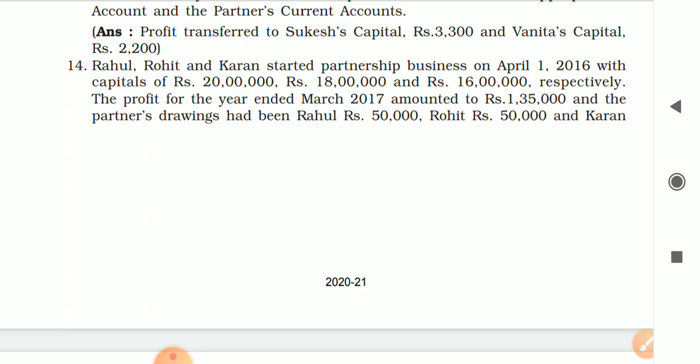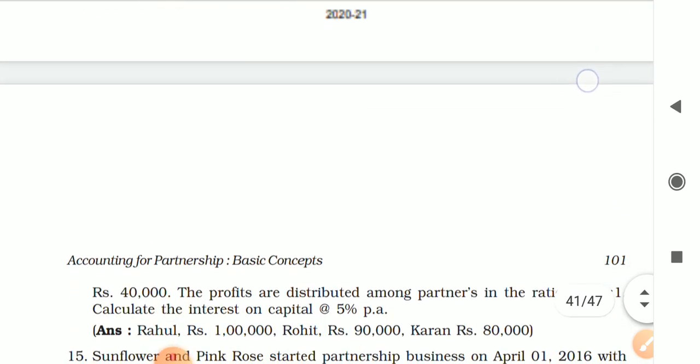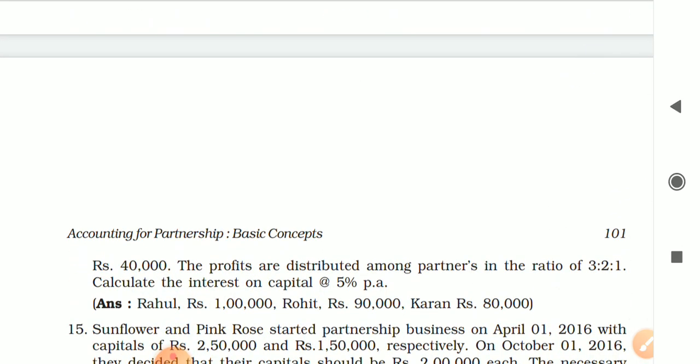The profit for the year ended March 31st, 2017 amounted to rupees 1,35,000. The partners' drawings had been Rahul rupees 50,000, Rohit rupees 50,000 and Karan rupees 40,000. The profits are distributed among the partners in the ratio 3:2:1. Calculate the interest on capital at 5% per annum.